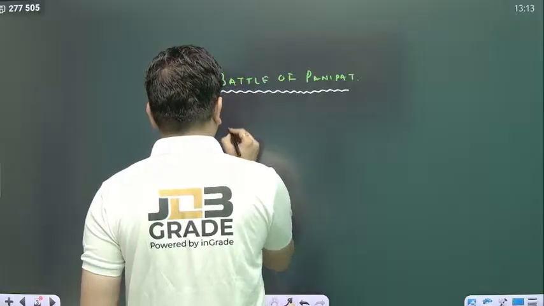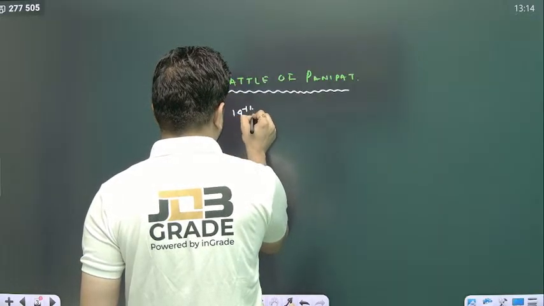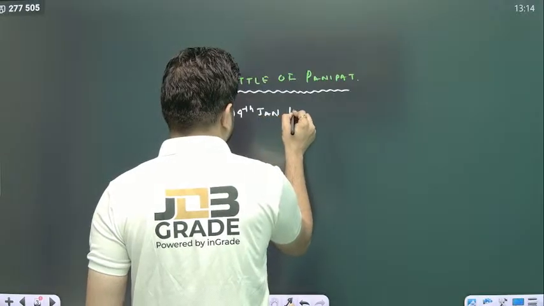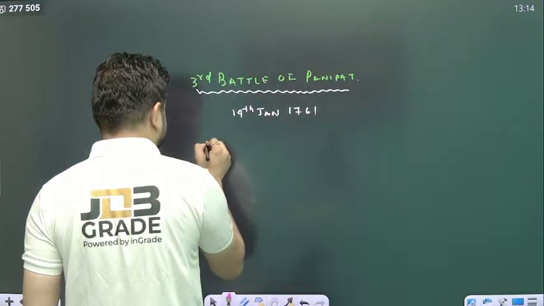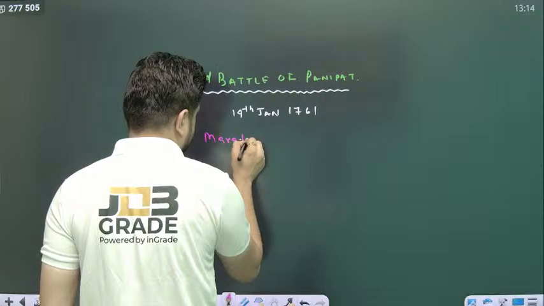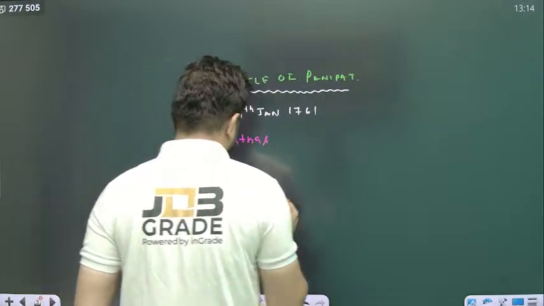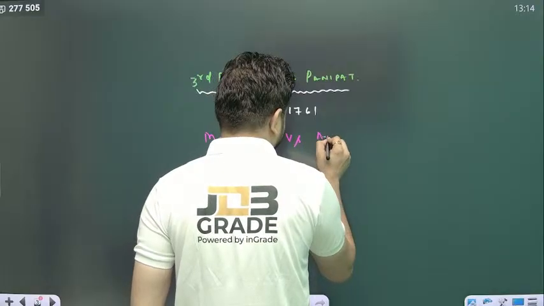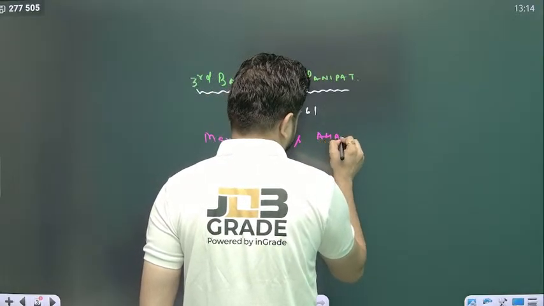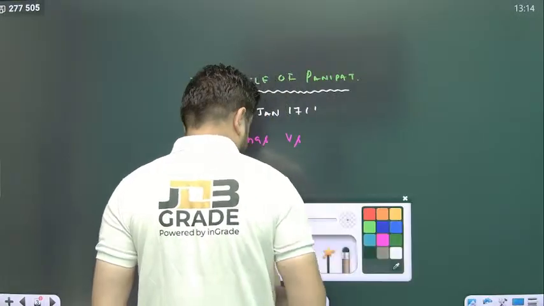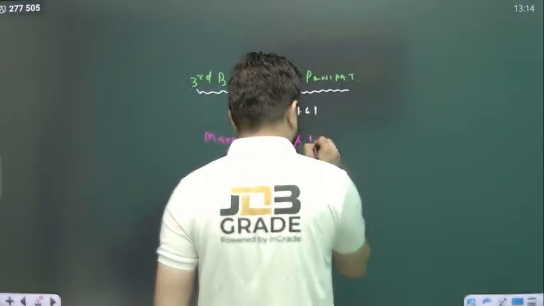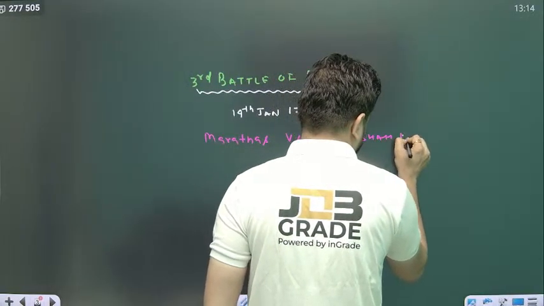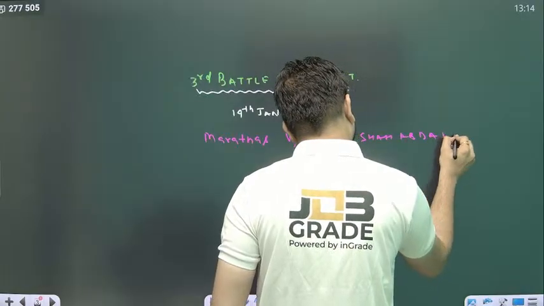The third battle of Panipat was fought on 14th of January 1761. On one side you had the Marathas, and on the other side you had Ahmad Shah Abdali, right?